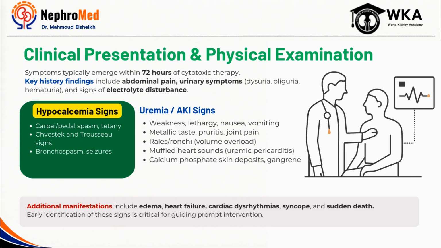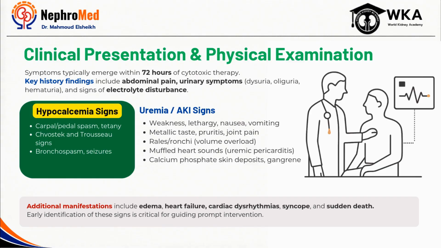Understanding the pathophysiology is important, but what really matters as a physician is recognizing TLS when it presents in front of you. One of the challenges is that early symptoms are often non-specific. Patients may initially complain of fatigue, weakness, nausea, vomiting, abdominal discomfort, or simply feeling unwell. In a patient who recently started cancer therapy, these symptoms should never be dismissed too quickly. Most cases develop within the first 72 hours after treatment begins, which is why this period requires particularly close attention and monitoring.